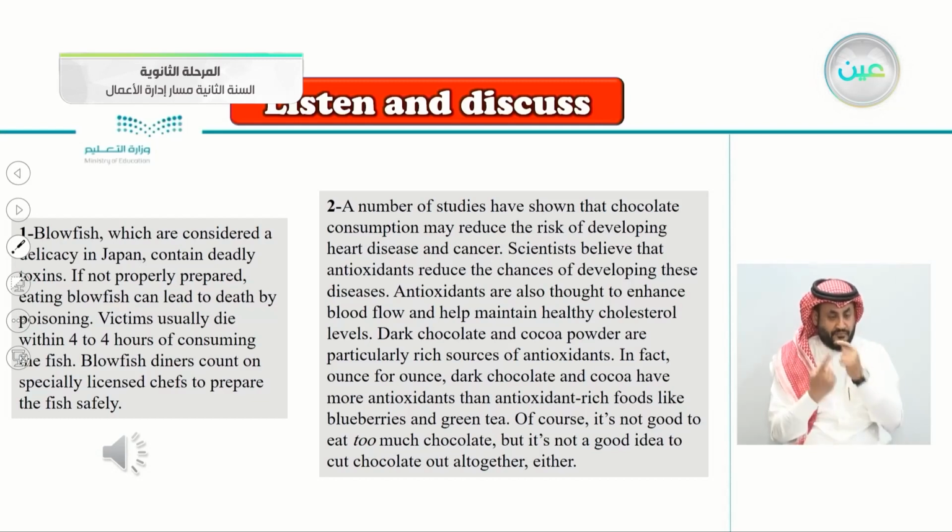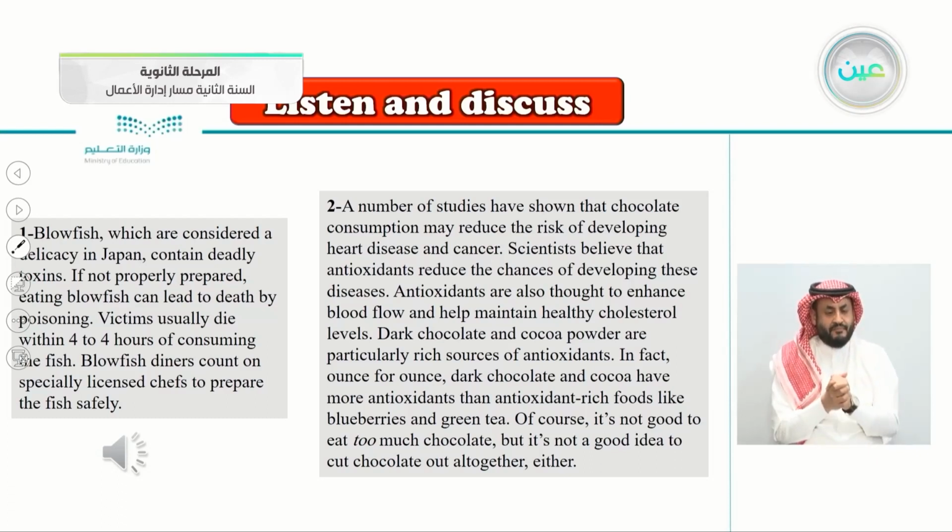1. Blowfish, which are considered a delicacy in Japan, contain deadly toxins. If not properly prepared, eating blowfish can lead to death by poisoning. Victims usually die within 4 hours of consuming the fish. Blowfish diners count on specially licensed chefs to prepare the fish safely.